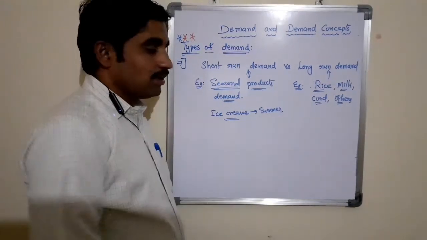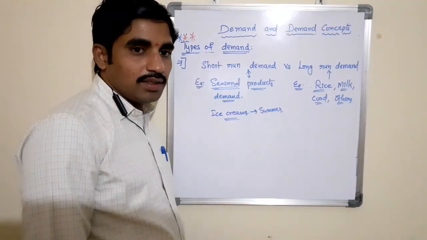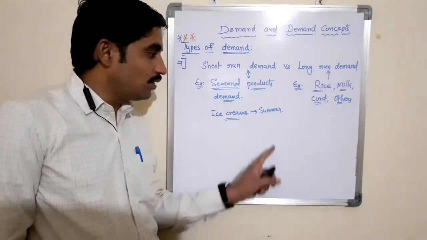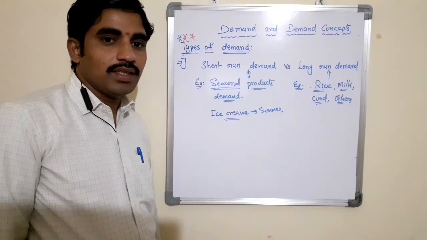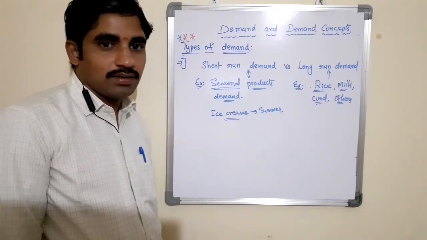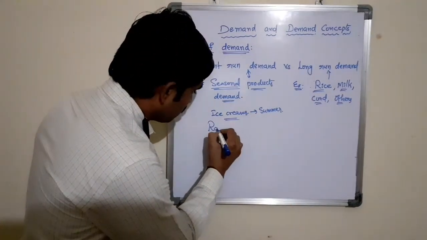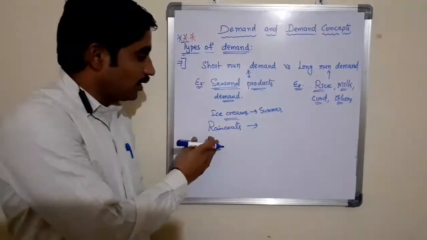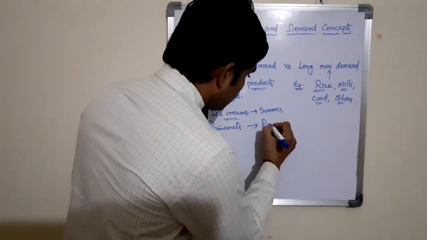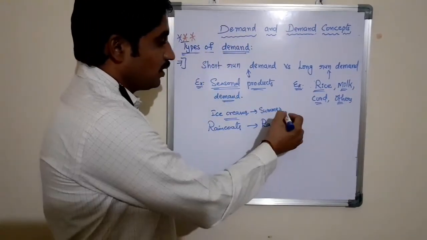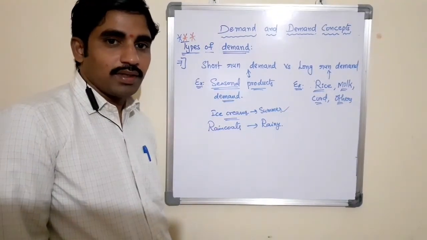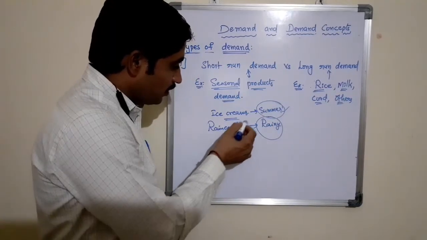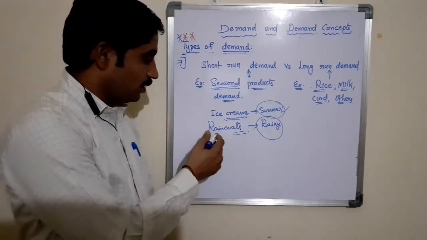There is no demand for these ice creams during the winter and rainy season, unlike summer. We can consume more and more ice creams during the summer, whereas in the winter and rainy season we cannot. And raincoats: there is demand for raincoats during the rainy season, but no demand for them during the summer. So only in that particular season is there a demand for these ice creams and raincoats.